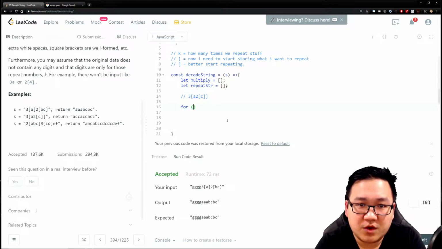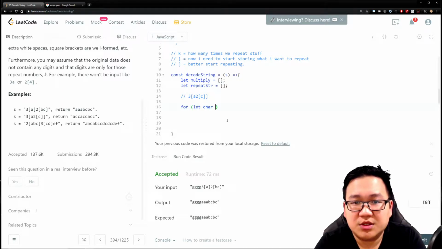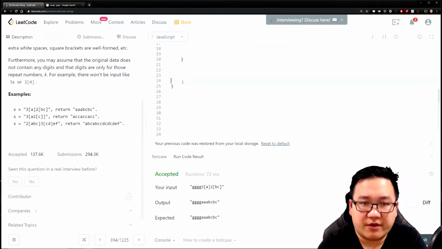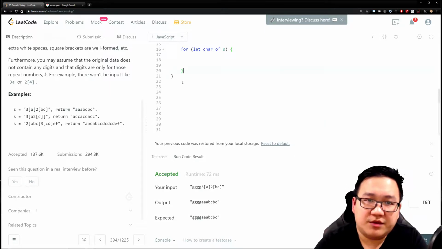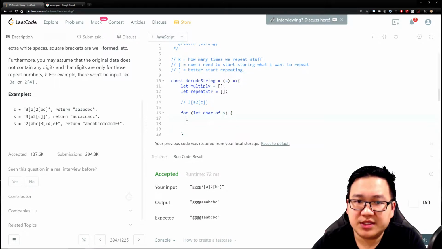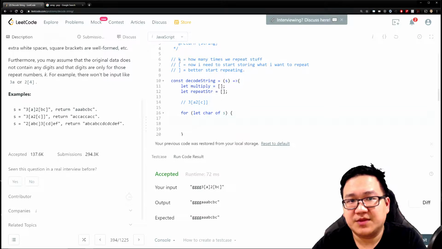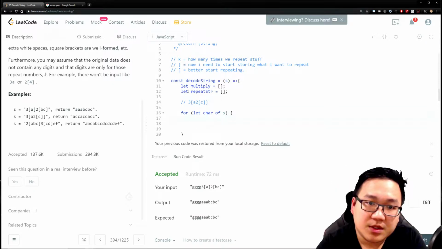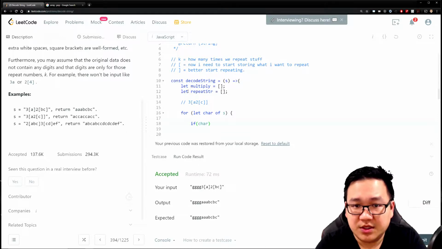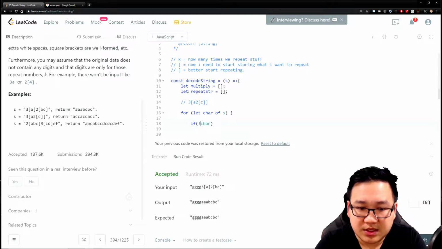So I'm going to go for let the character of s being this particular string. I want to look at every character and decide to do something with it. Remember the 3 rules I mentioned above? A good start would be to create some conditions to do something for each of these rules. So let's check if the character is a number.